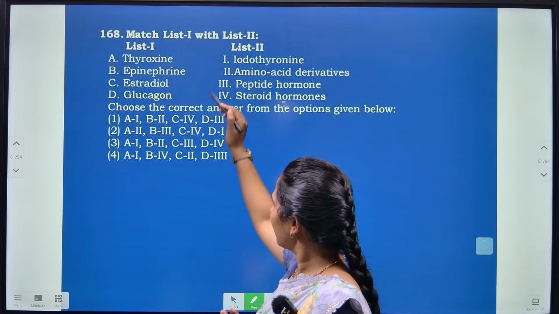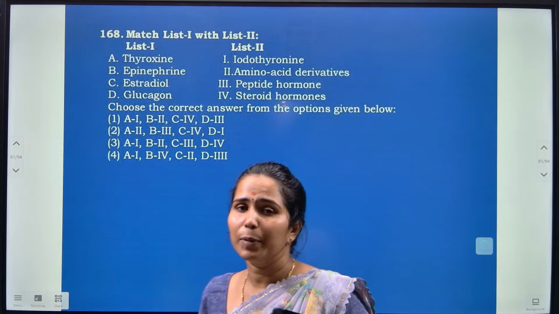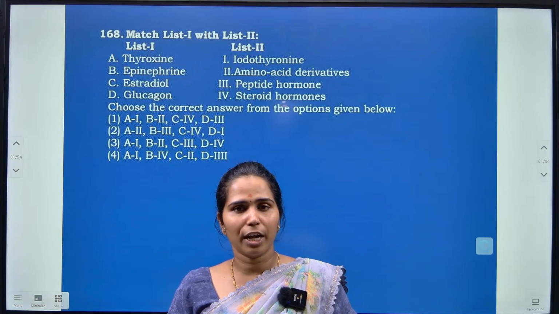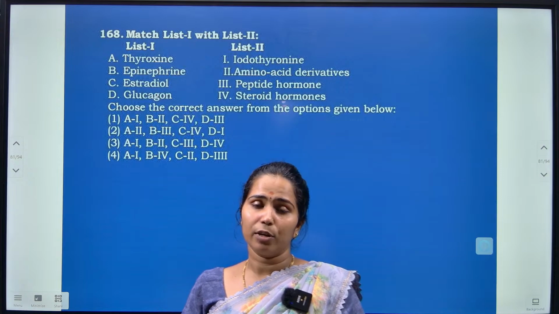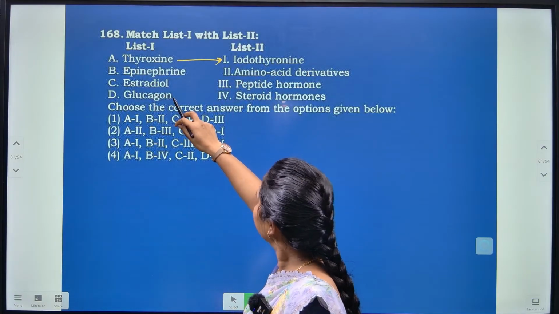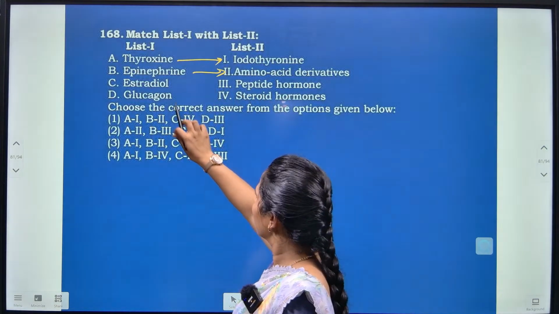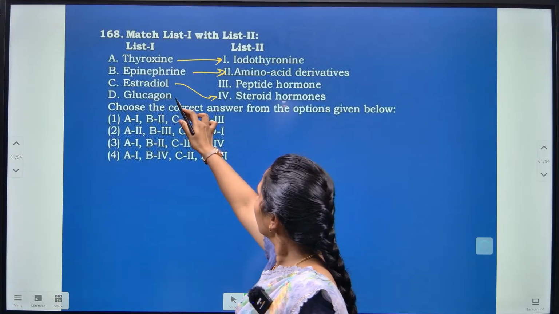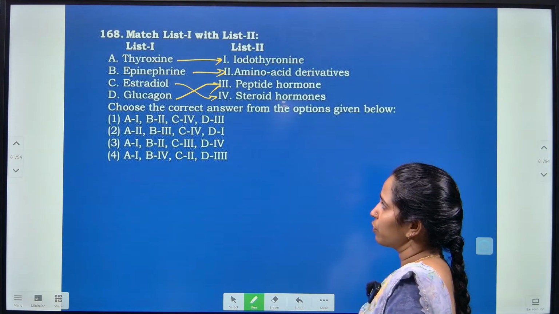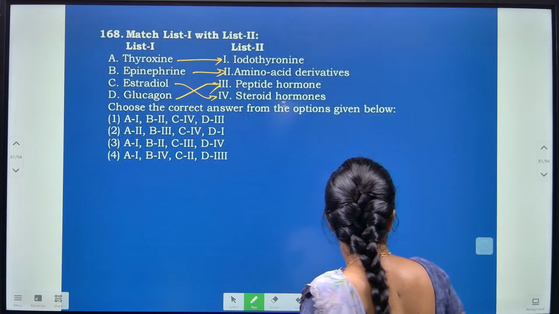Next, again here you have to match list one with list two here. List one is nothing but the hormones given. Thyroxine hormone, you know that the name itself tells that thyroxine is a hormone secreted from the thyroid gland here, which is a combination of iodothyronine, tetraiodothyronine or triiodothyronine here. So we will match it surely. So it is iodothyronine here. Epinephrine, yes, epinephrine is an amino acid derivative. And estradiol is a steroidal hormone here. Glucagon is a peptide hormone here, okay. So you have their origin as well as the name of the hormone they have given. I have matched it correctly. You can just choose the answer from the options given here.